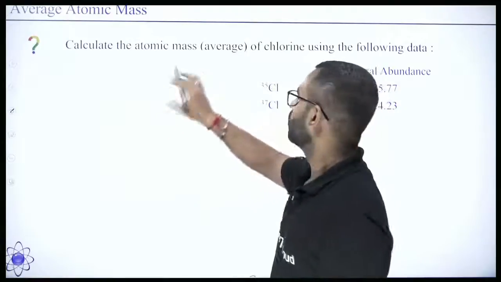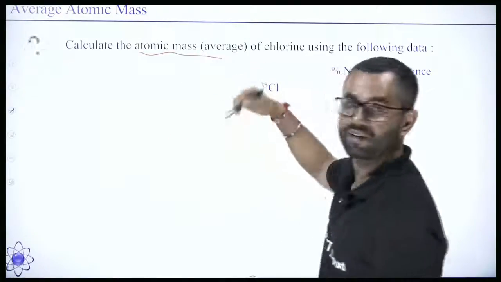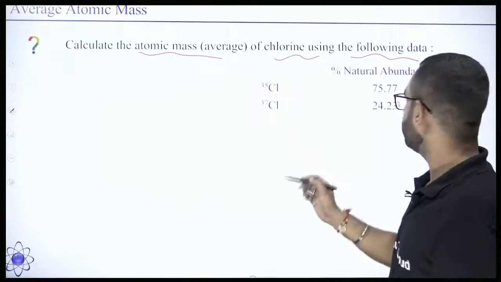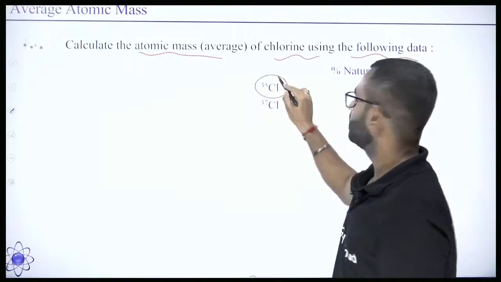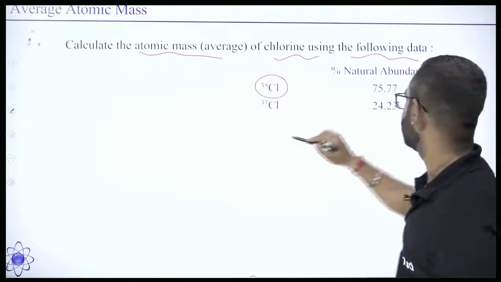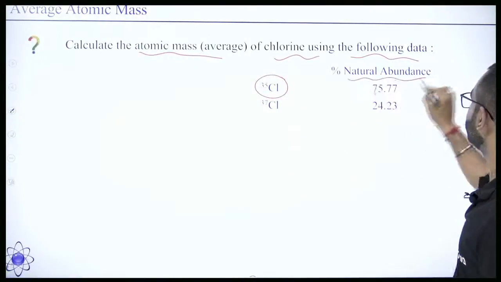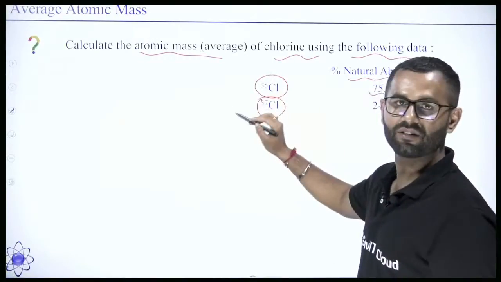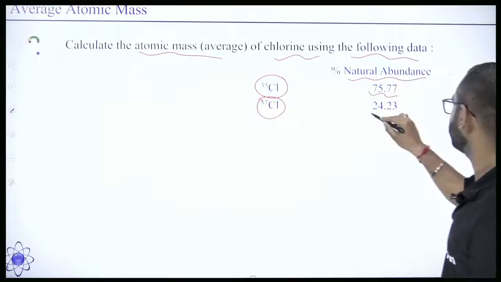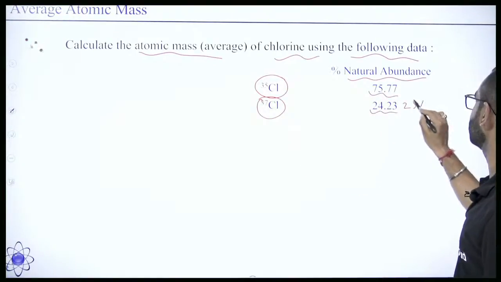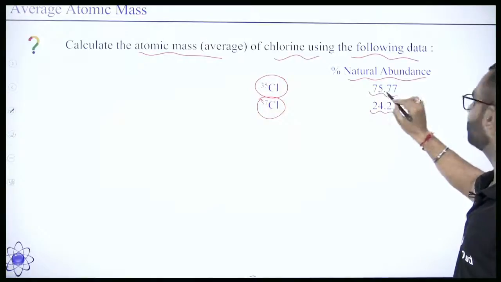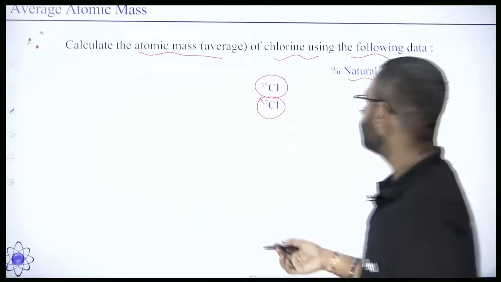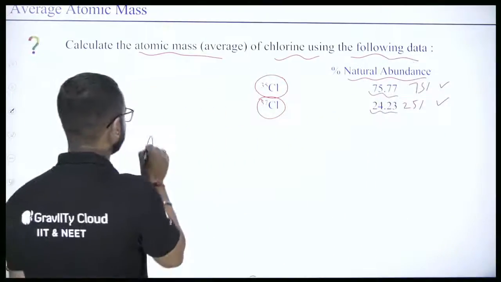Let's solve this question. The question says: calculate the average atomic mass of chlorine atom using the following data. Cl35 atoms exist in nature with a natural abundance of 75%, whereas Cl37 is present in nature with a natural abundance of approximately 25%. You can take 75.77 as 75%. So we need to calculate the average atomic mass.